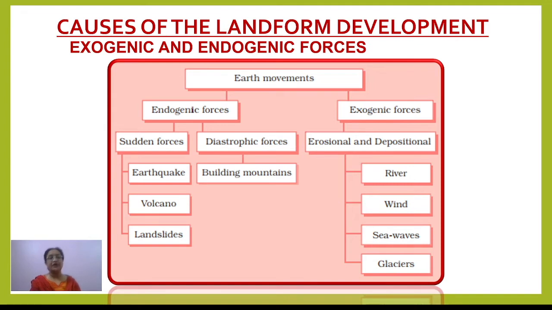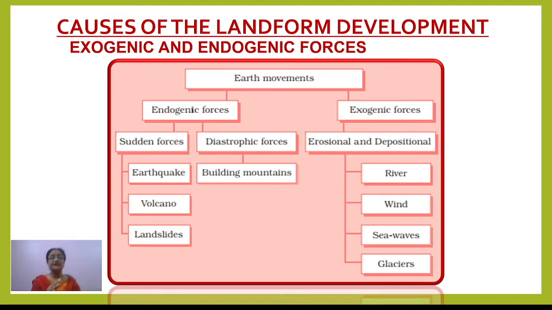Okay. Now, endogenic forces can again be of two types. One can be sudden forces, right? All of a sudden, suppose a volcano erupts, that is a sudden movement. Any earthquake occurs, that is a sudden movement again. But all these happen from inside, right? So these come under sudden forces.